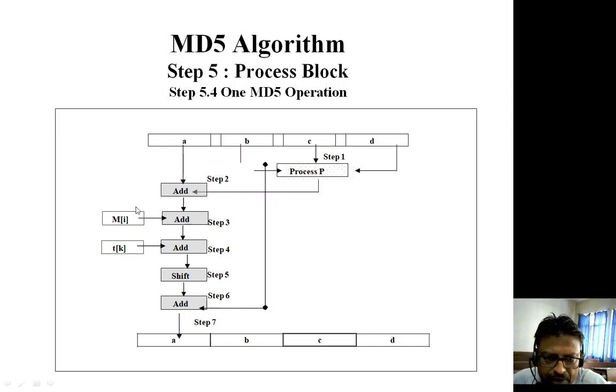Because Mi is a sub block and there are 16 sub blocks. Similarly, we have a constant Tk, and we have 16 such constants. Each sub block value and each constant value then comes to the shift. So if we are using sub block 1, there is one shift value. Next time we will be using the second sub block, so the shift value will be different, and at that time the constant value will also be different. So we do the shifting process.